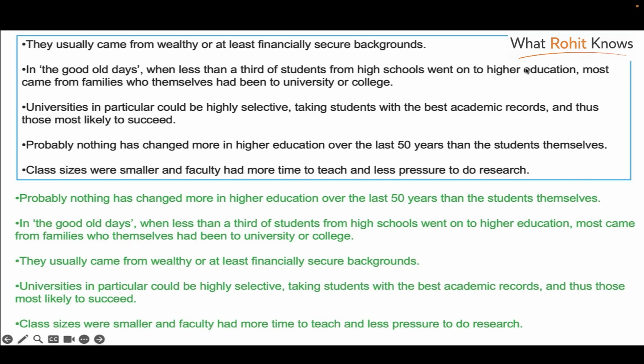Okay, so you get an idea that this is about higher education, the kind of people who are going into higher education earlier compared to now, and their financial backgrounds, etc. Initially, when you're looking at these paragraphs, you can immediately tell that some of these say "they usually." So what does "they" refer to? That means it can't be first. "In the good olden days." Which good olden days? Again, this can't be first. So when you are skimming, you can get some idea of some paragraphs which are not in the right order. Then later on, you can focus on the other ones.